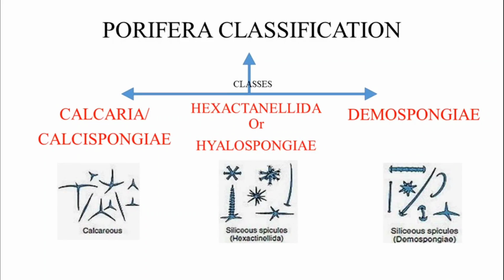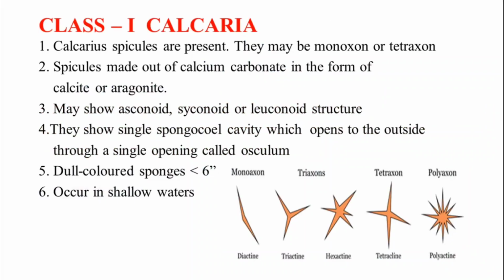Now let us see the classification of Porifera. The phylum Porifera can be classified into three classes. The first class is Calcarea or Calcispongiae. The second class is Hexactinellida or Hyalospongiae. The third class is Demospongiae.